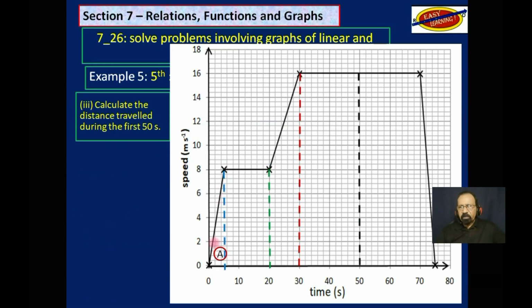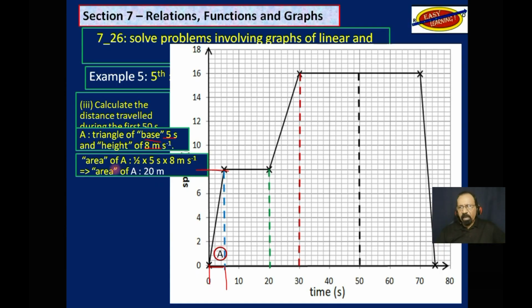So let's do this. A, the base, notice I said base is 5. That is to say, from here to here is 5. And the height is 8 meters per second. That is from here, that blue line. And I am using base and height in quotation marks.